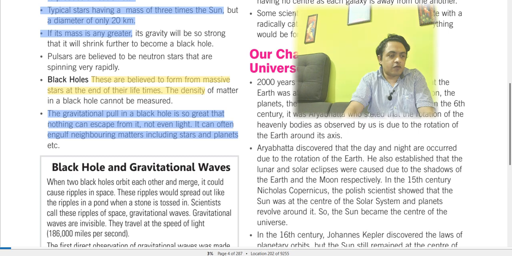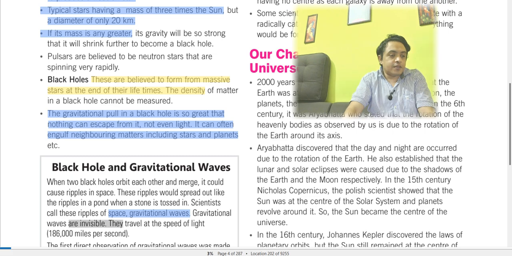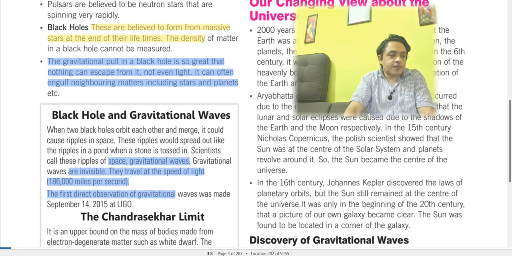Black holes and gravitational waves: when two black holes orbit each other and merge, it could cause ripples in space. These ripples would spread out like the ripples in a pond when a stone is tossed in it. Scientists call these ripples of space gravitational waves. Gravitational waves are invisible. They travel at the speed of light, that is 186,000 miles per second. The first observation of gravitational waves was made on September 14, 2015 at LIGO.